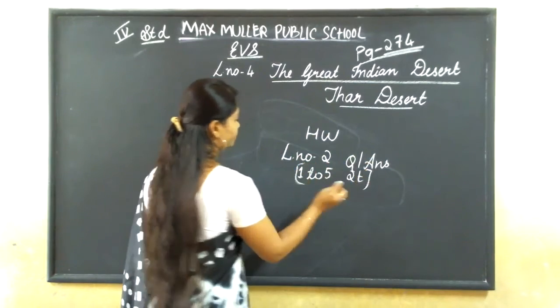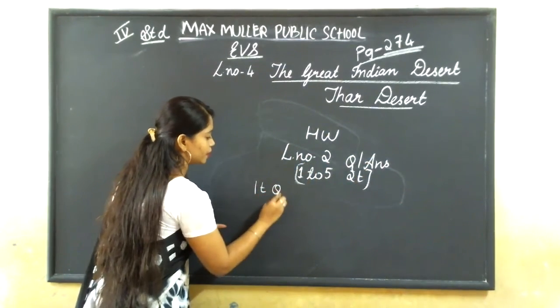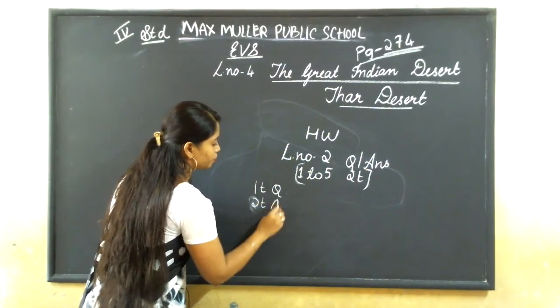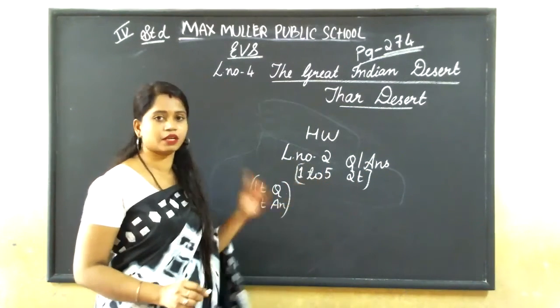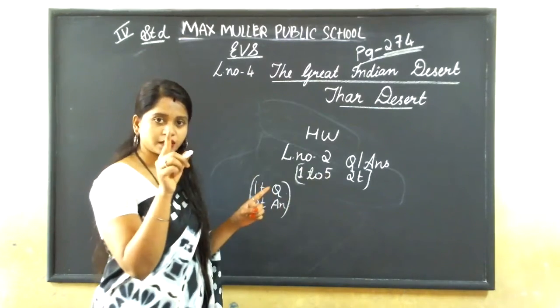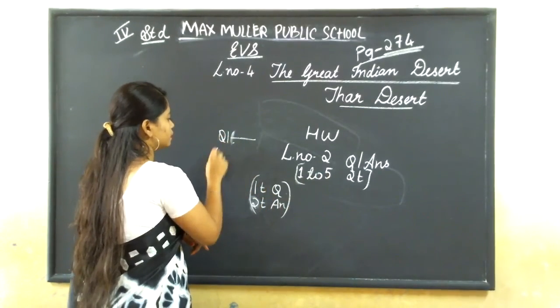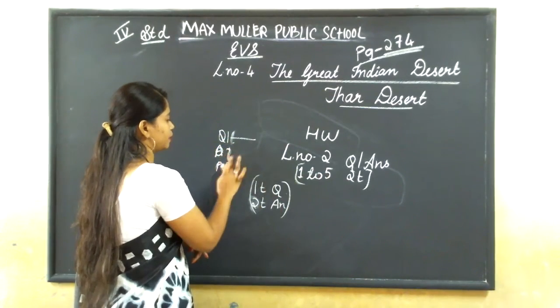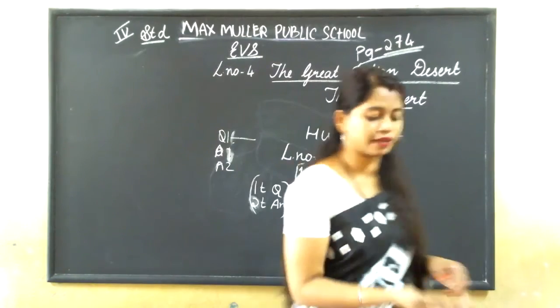One time question, two times answer. No need to write the question twice, only copy it down once. Question number 1, answer 1, answer 2. Two times you write the answers.